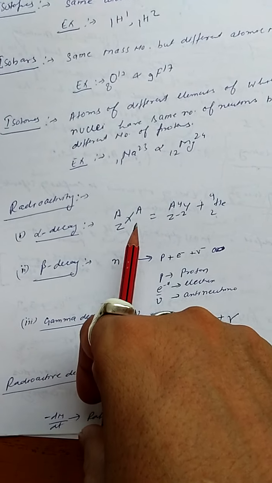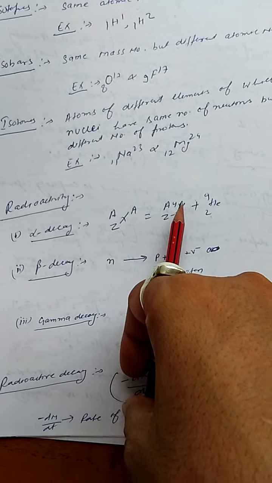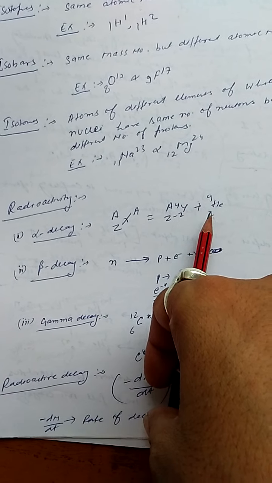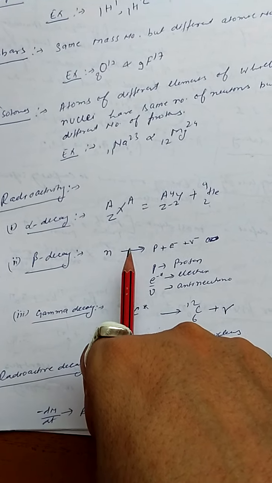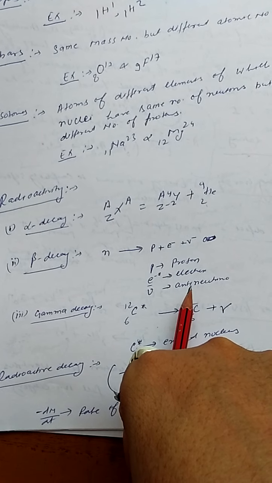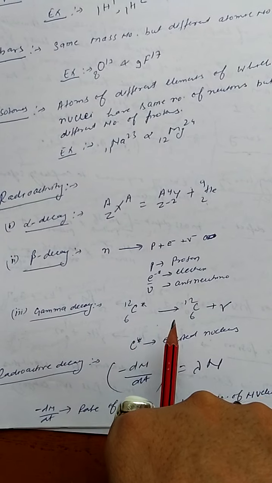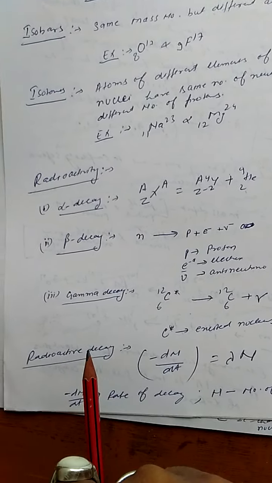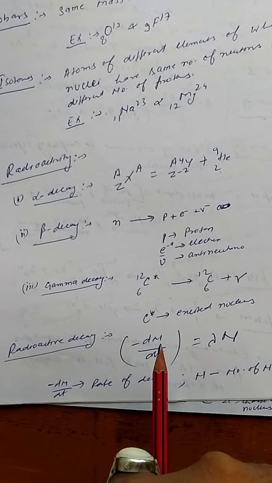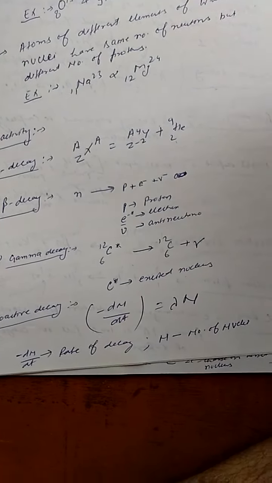Radioactivity. Alpha decay: X with A and Z gives Y with A minus 4 and Z minus 2, plus He with 2 and 4. Beta decay: n gives p plus e minus plus v, where v is the antineutrino. Gamma decay: C 12 plus gamma. Radioactivity decay: minus dN upon dt is equal to lambda N. Rate of decay is proportional to the number of nuclei.